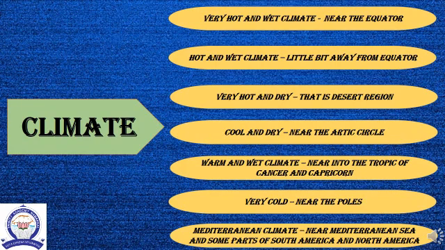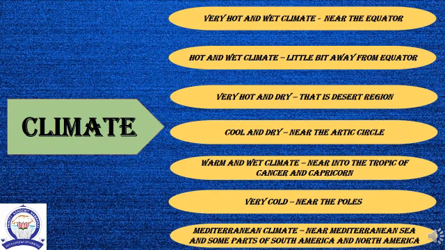On the basis of the prevailing climatic conditions, the world can be divided into 7 major climatic regions. Very hot and wet climate near the equator, hot and wet climate a little bit away from the equator, very hot and dry, that is desert region, cool and dry climate near the Arctic Circle, warm and wet climate near the Tropic of Cancer and Tropic of Capricorn, very cold climate near the poles, Mediterranean climate near the Mediterranean Sea and some parts of South America and North America.